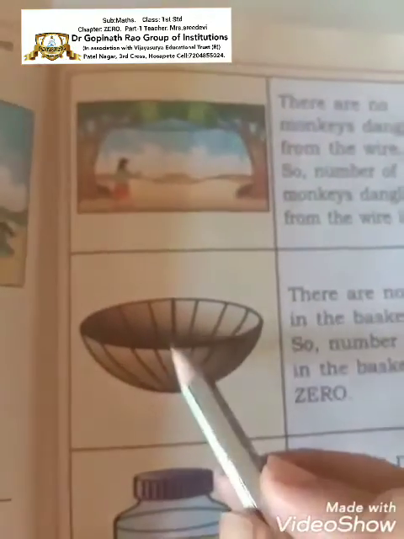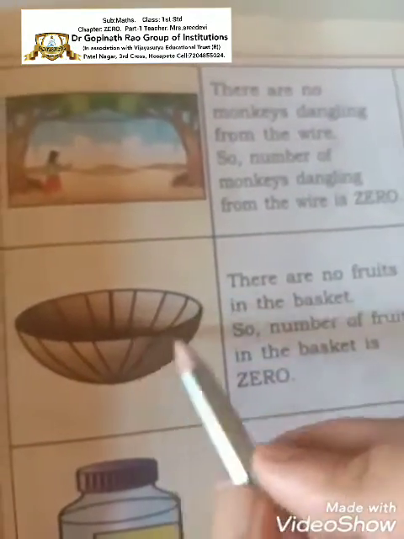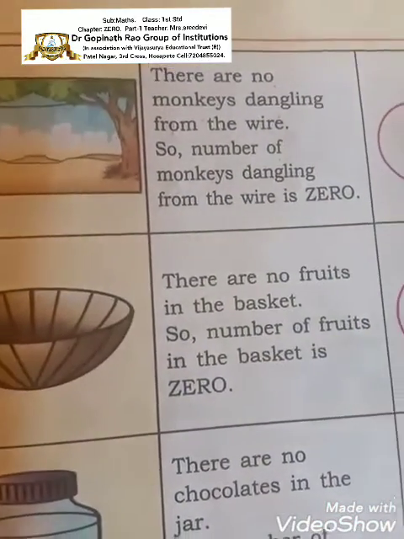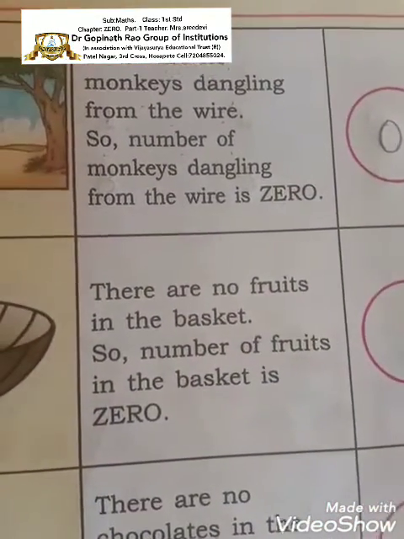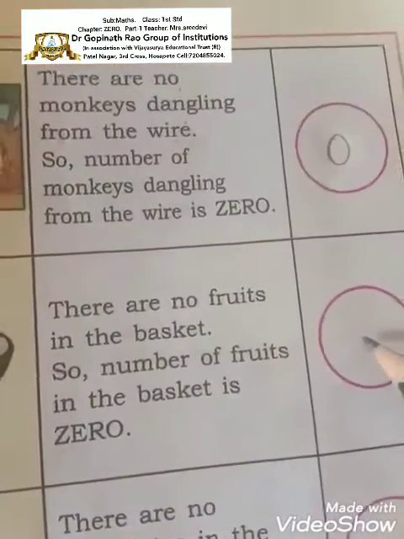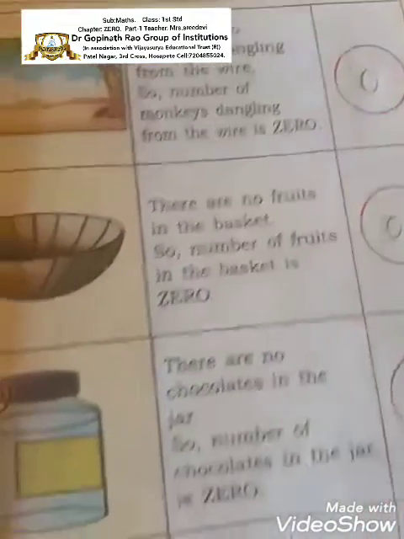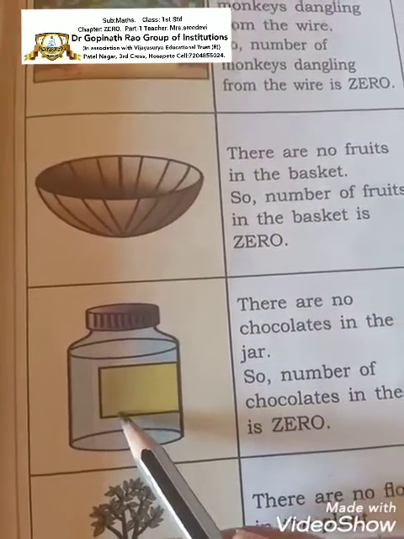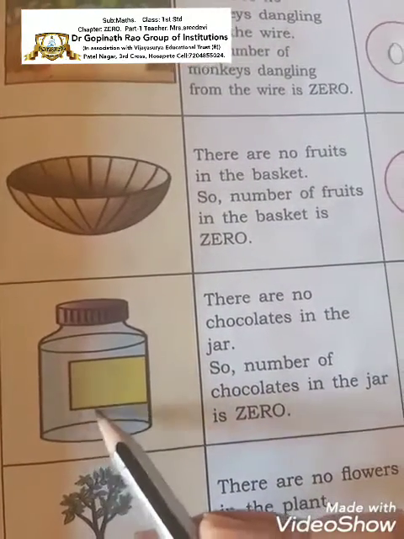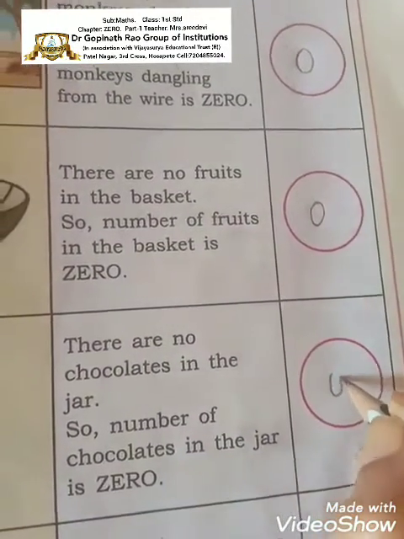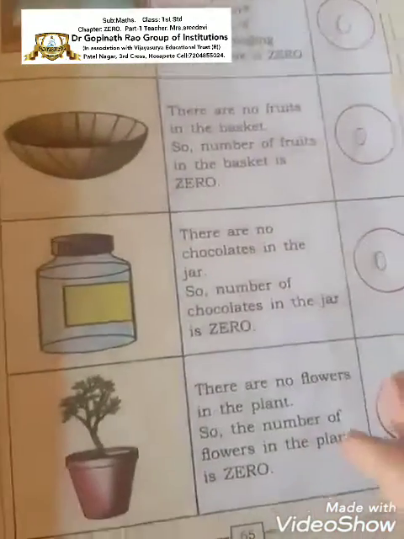There are no fruits in the basket. See, is there any fruit in the basket? No. So the number of fruits in the basket is 0. Is there any fruit, children? No. So the number of fruits in the basket is 0. And here they are asking, there are no chocolates in the jar. So the number of chocolates in the jar is 0. So write in the circle here 0.